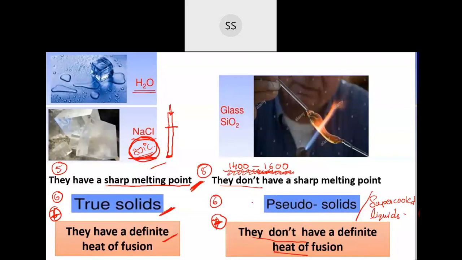Now here we will understand this point in a little more detail. I told you that these amorphous solids are also called pseudo solids or super cooled liquids. Now why are these called liquids? Because they have a tendency to flow. They flow down. I don't know whether you have observed this in glass of very old buildings.